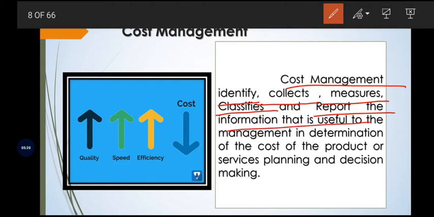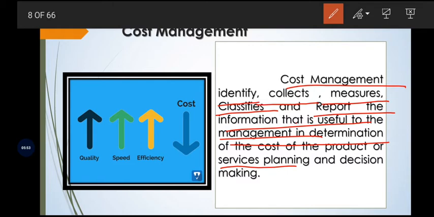Then the management will take further action on the available data to decide about producing the products or services, which ultimately helps in decision making towards producing the product with the minimum cost, with high quality, by increasing the speed of production, and efficiently utilizing the optimum resources.